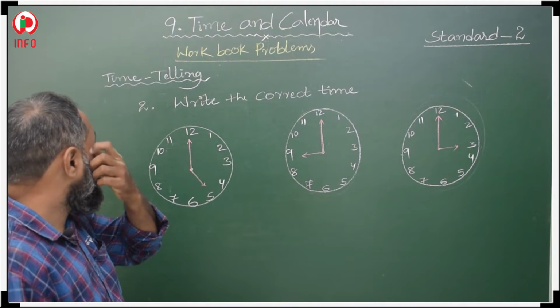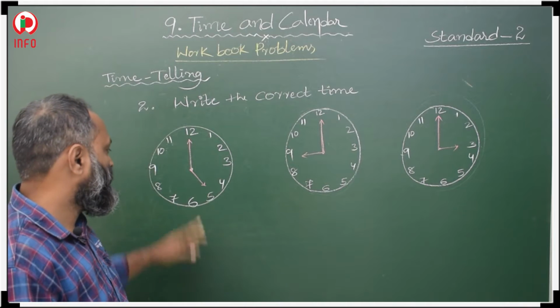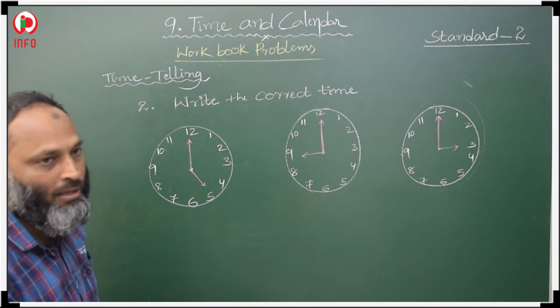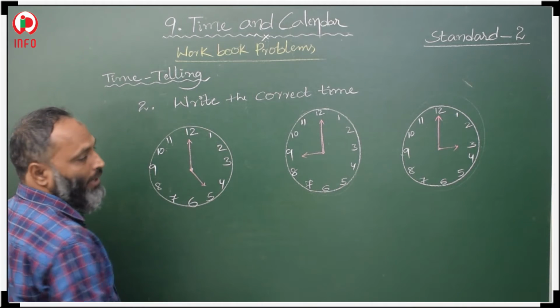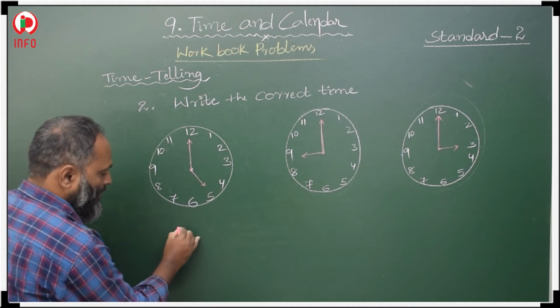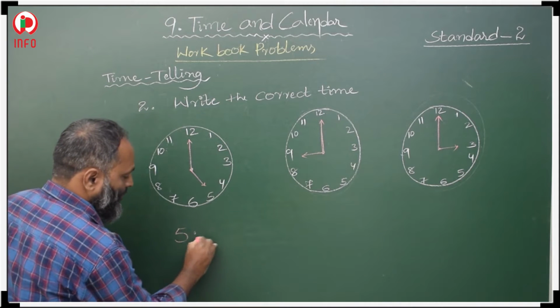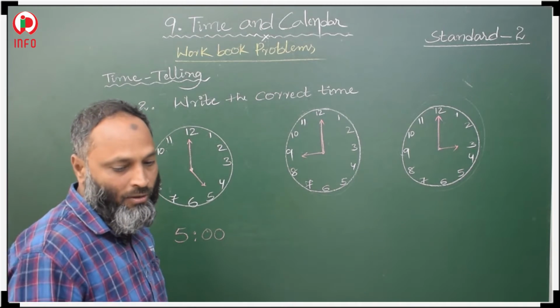Now, in the second question, write the correct time. Here the hands are already given, so we have to write the correct time. The short hand is at 5 and the long hand at 12, so it is 5 o'clock.